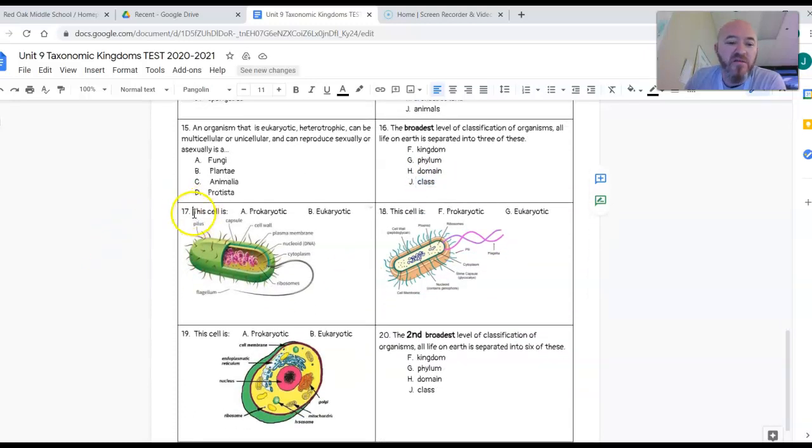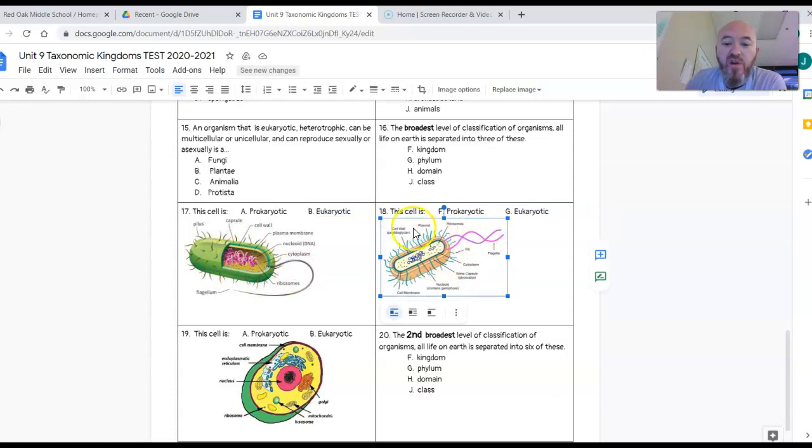Number 17, what kind of cell is this? Look very carefully. And remember, what is it that determines if a cell is prokaryotic or eukaryotic? What kind of cell is this?